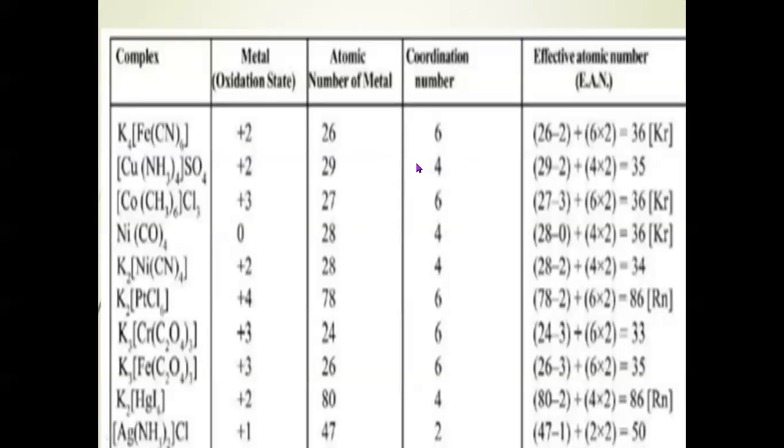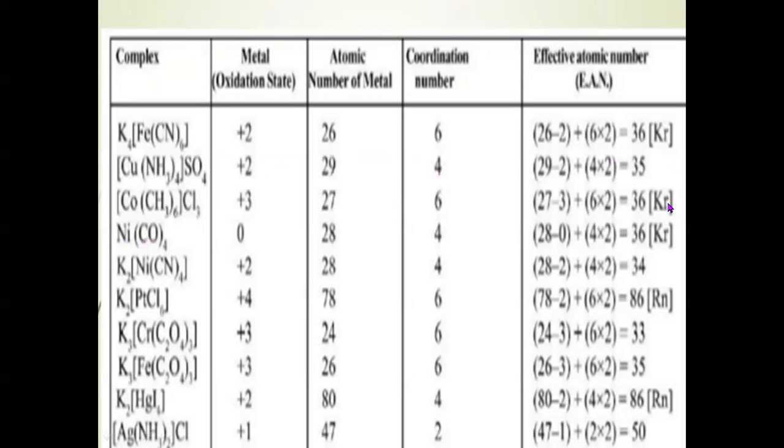It is gaining 4 molecules, means 4 pairs of electrons. 4 into 2, 8. So 27 plus 8 means 35. Again, it is not equal to 36, but it is nearly equal to 36. So its effective atomic number is nearly equal to the atomic number of krypton.